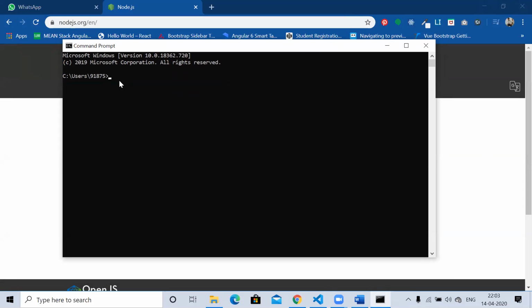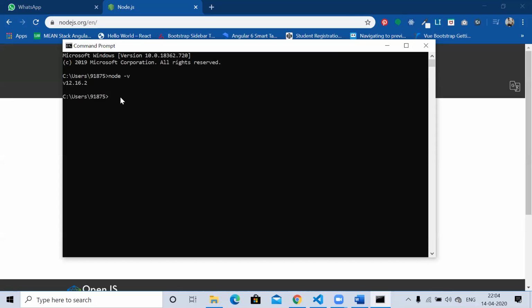After opening the command prompt, you need to write a command to check whether node is installed or not in our machine. So node -v, when we press enter, we'll get the version if available in our machine. If not, then we won't get anything. So now we get the version, 12.16.2 is installed in our machine.